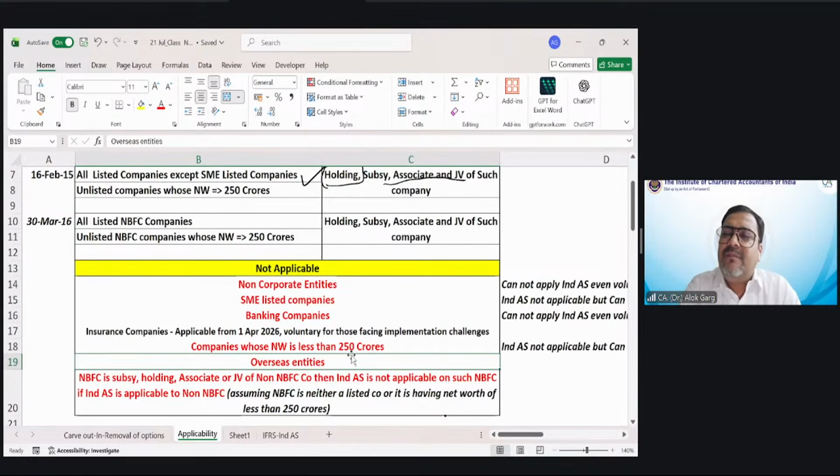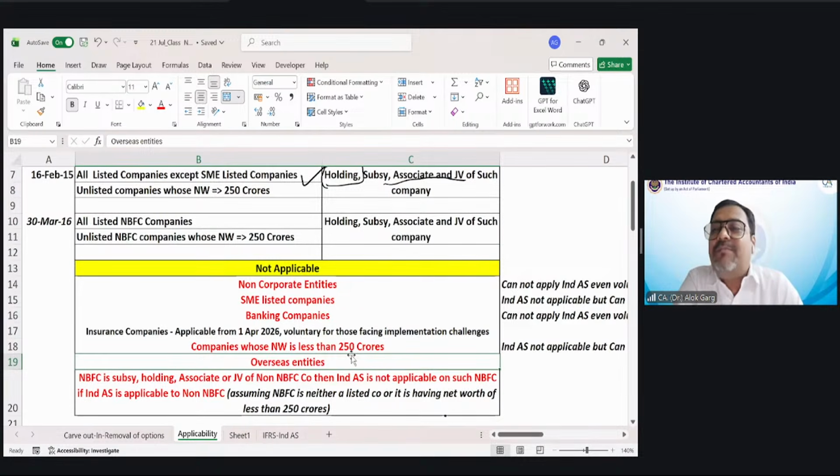But sir, we understood overseas entities will not apply Ind AS, so how will companies like Reliance do the consolidation? How was Reliance doing the consolidation when they were following accounting standards? They have always invested in overseas entities.